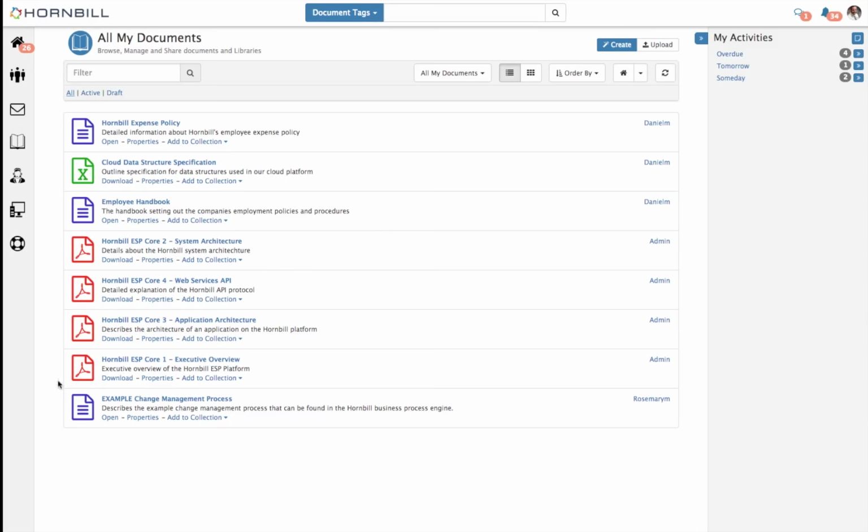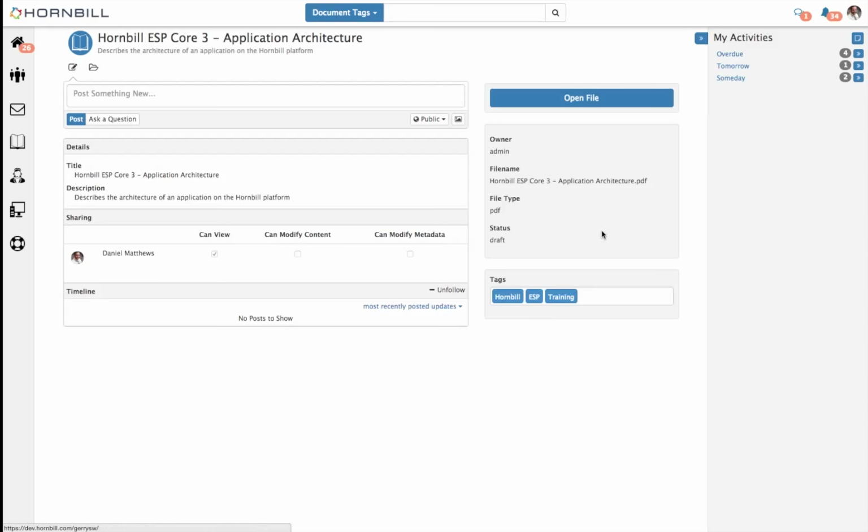So for example, you can see here I have 4 documents that have been shared with me by the user admin. If you have a look at the properties of any one of these documents, you can see that these documents have these tags associated. So in this case, these are Hornbill training documents, and so it's tagged with Hornbill, ESP and training.